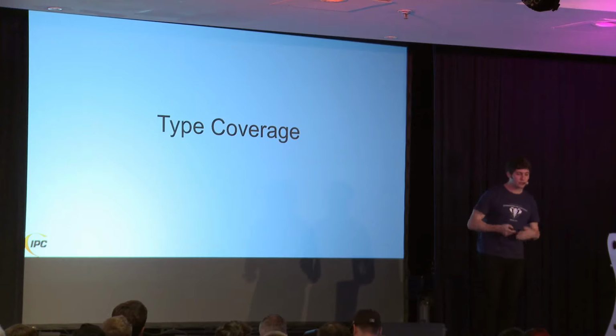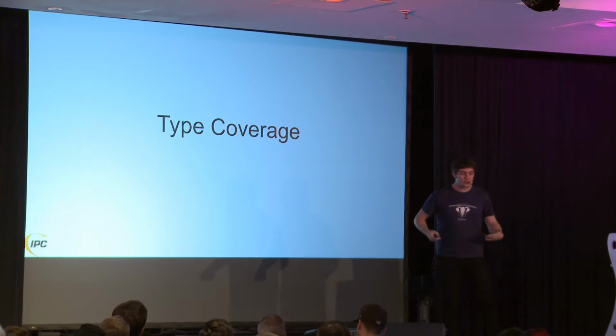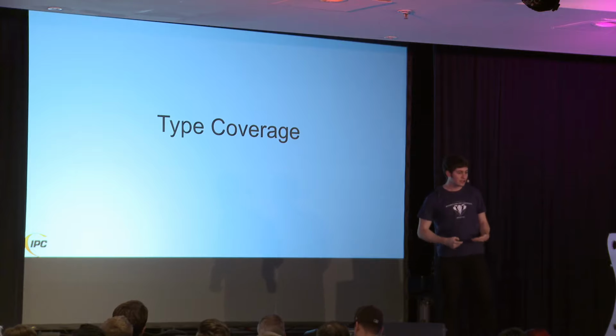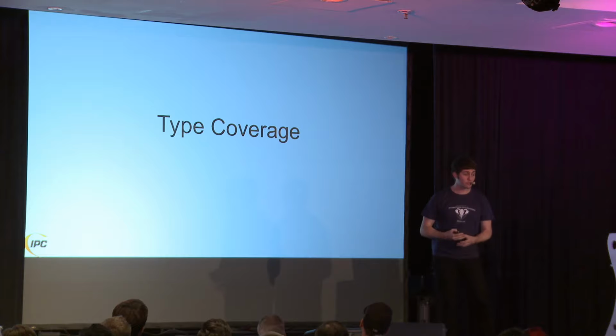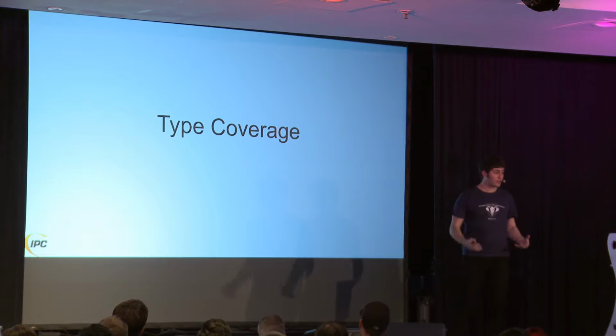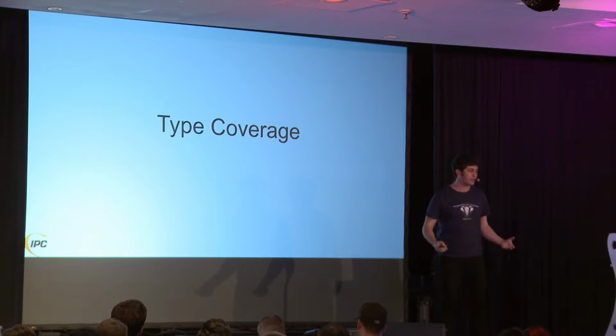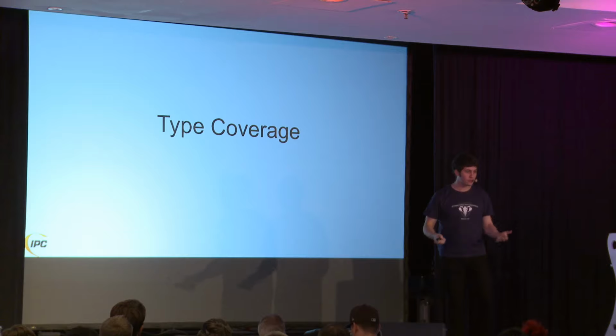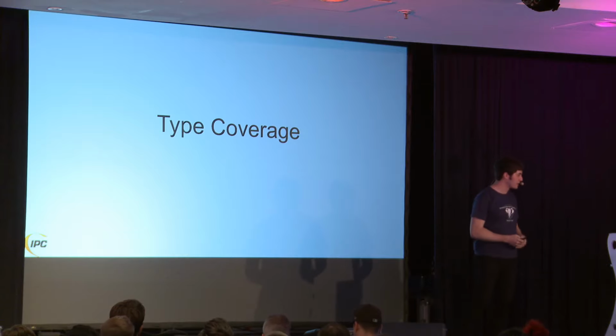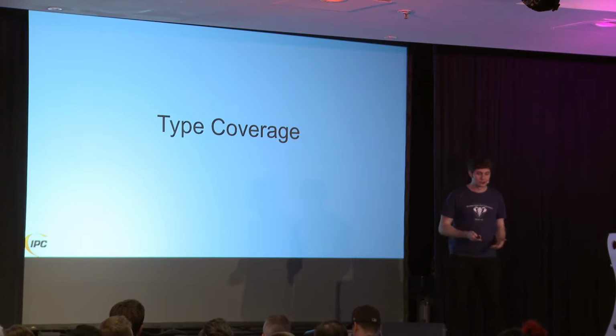So we found as we were going through this that every little bit of effort that we invested into adding types to our code provided dividends in terms of benefits. We found bugs while doing it. We saw the bugs we were preventing as we started adding more types. And we started thinking about how do we quantify this? How do we talk about types? Well, the way we talk about tests is we talk about test coverage, how much of my code is covered by tests. And we can do the same thing with types.